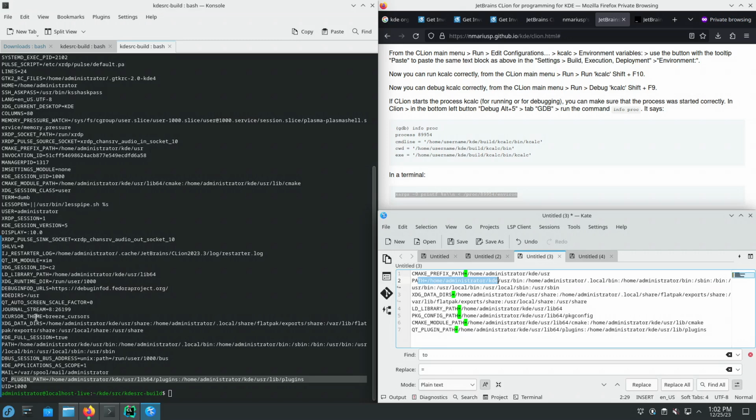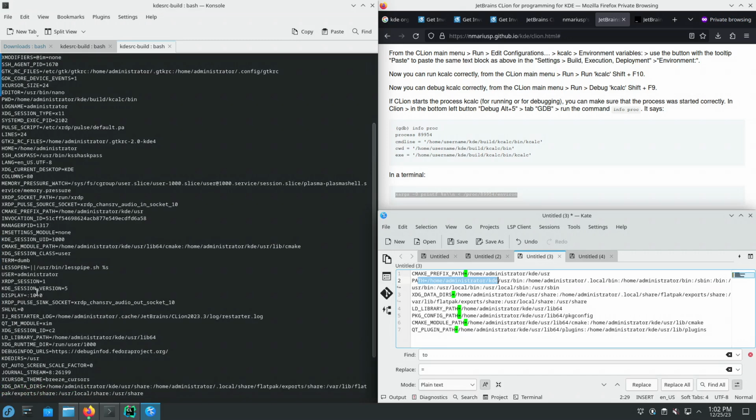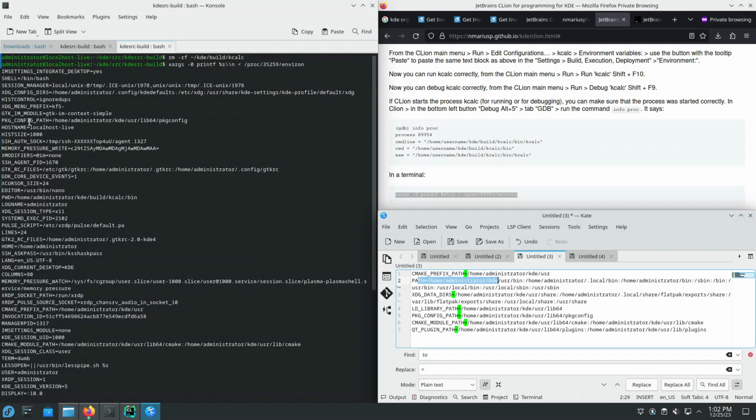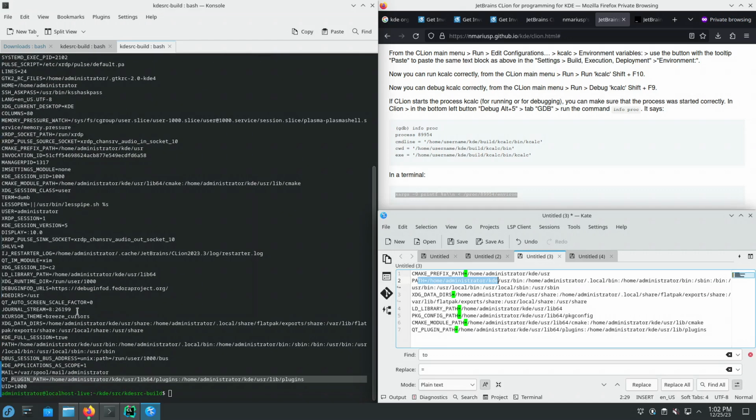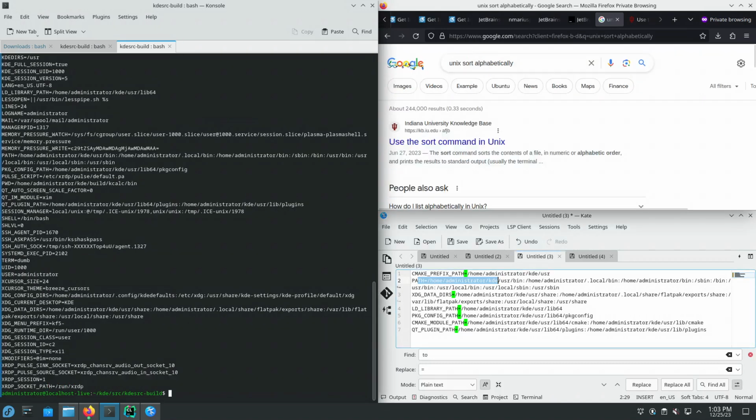Unfortunately, the environment variables are not sorted alphabetically. How can we fix that? Just a second.